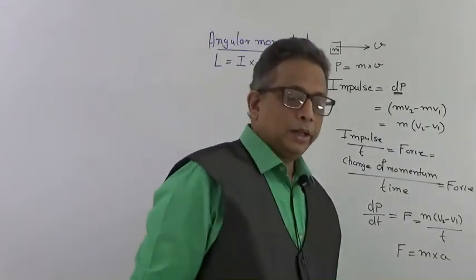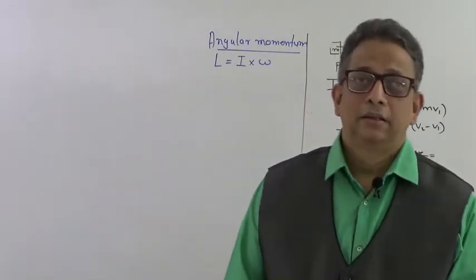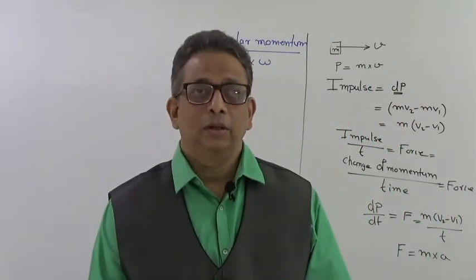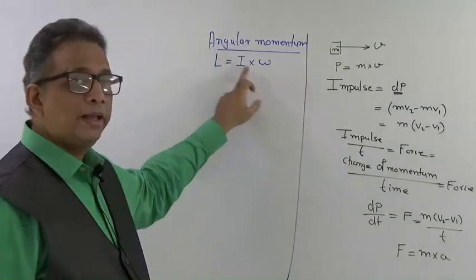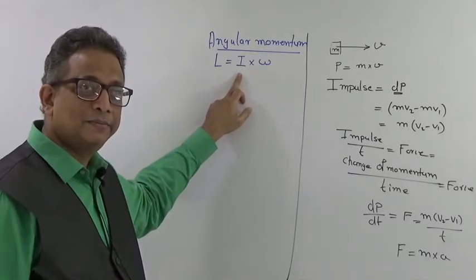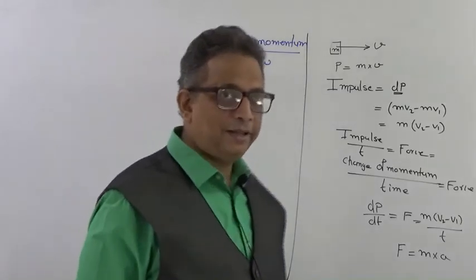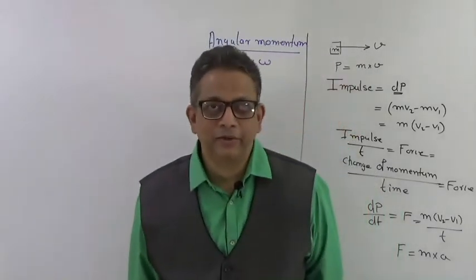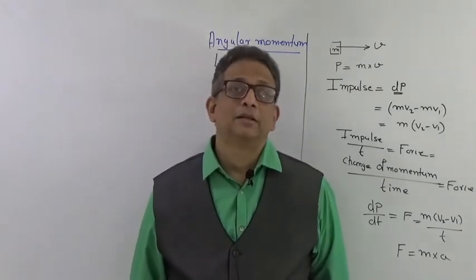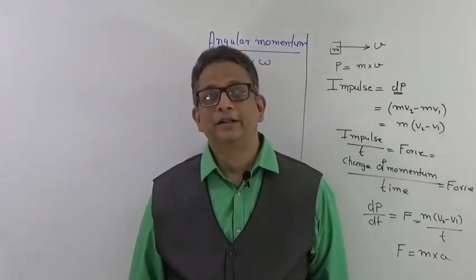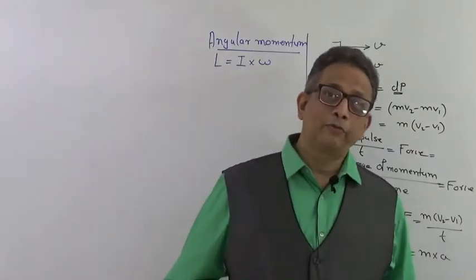Now here we should understand that angular momentum is also a vector because omega is a vector. Is I a vector? Moment of inertia, is it a vector? It is a tensor. If you remember, when we did the first chapter about vectors, I had explained that there are certain entities which are tensors, which are neither a vector nor a scalar. What type of entities are they?